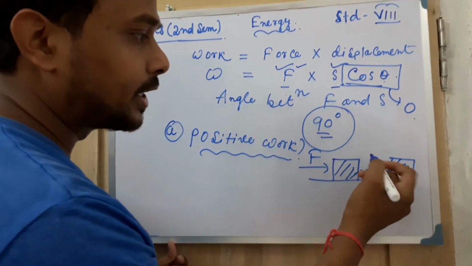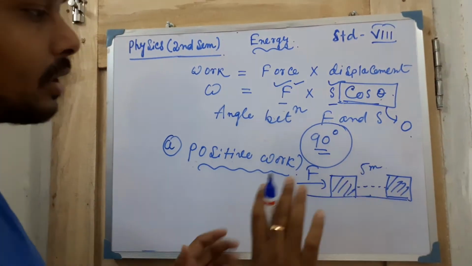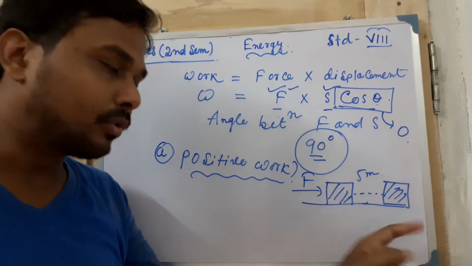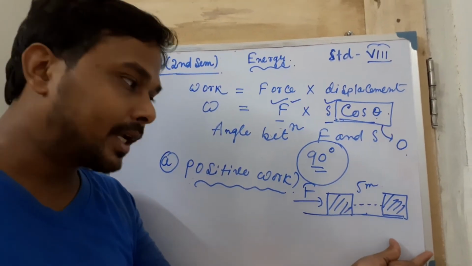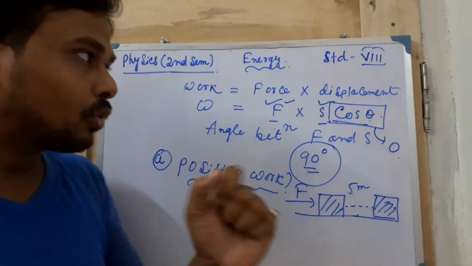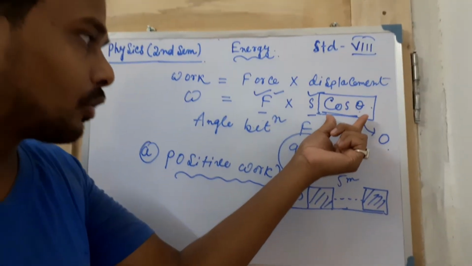So you have to say that 5 meter, 6 meter, 10 meter, whatever, in a particular direction, along the direction of the force, the displacement has taken place. So you have to say this is the positive type of work. One more condition is also there.